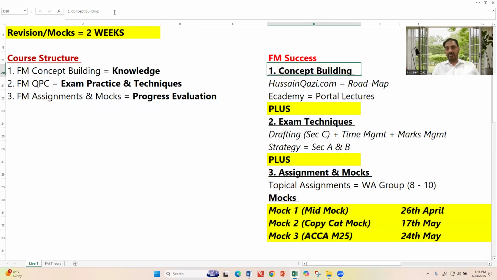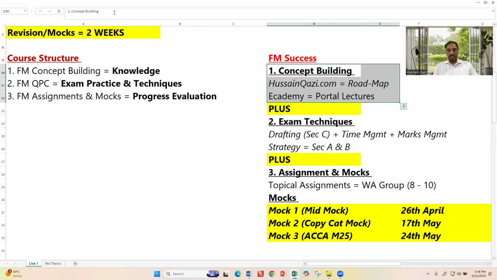Number one, my course's first area is concept building. The highlighted point is concept building. The students who have registered with my English language course, that's from husseinkazi.com, you have to follow the roadmap. The students who have registered with my Urdu language course must follow the portal lectures. So the portal lectures and the roadmap are about concept building.